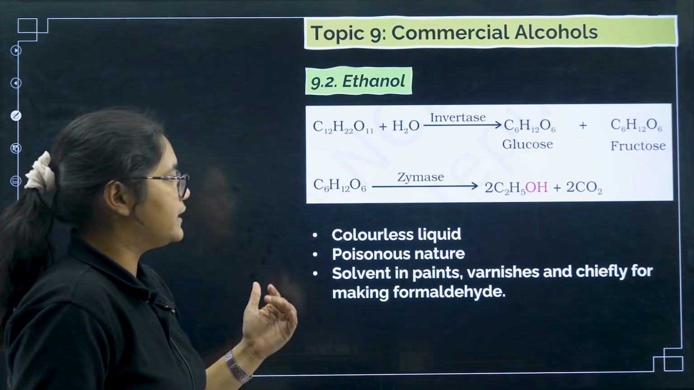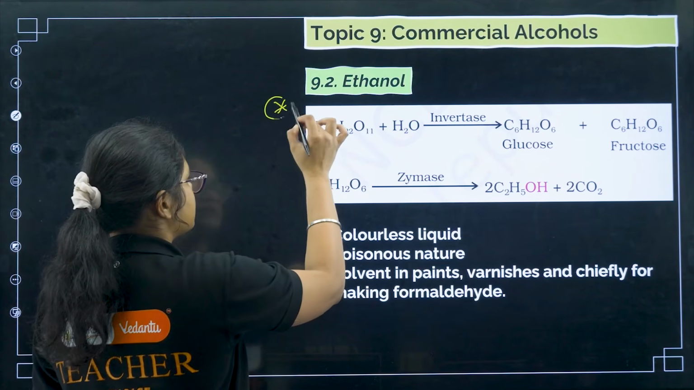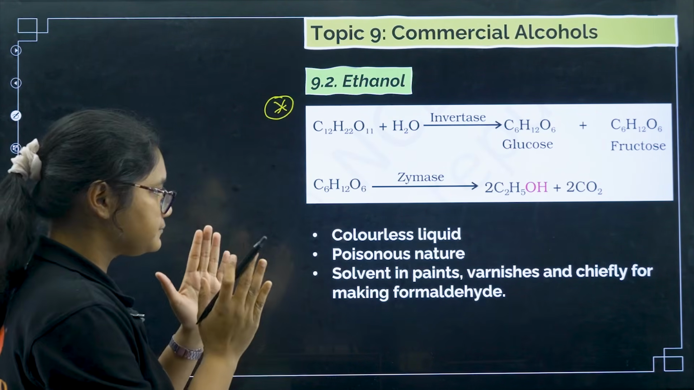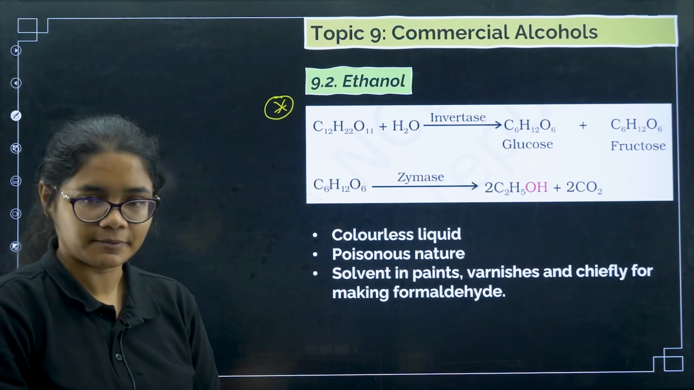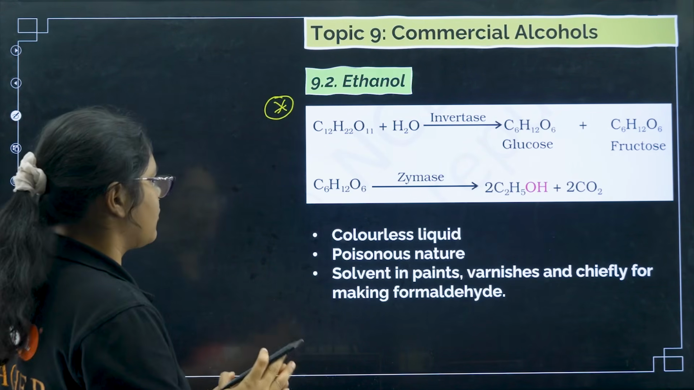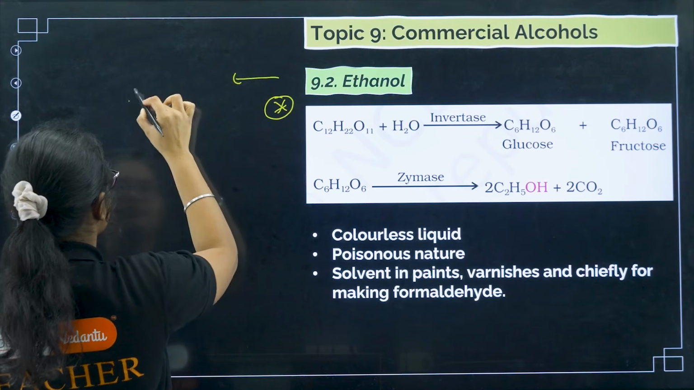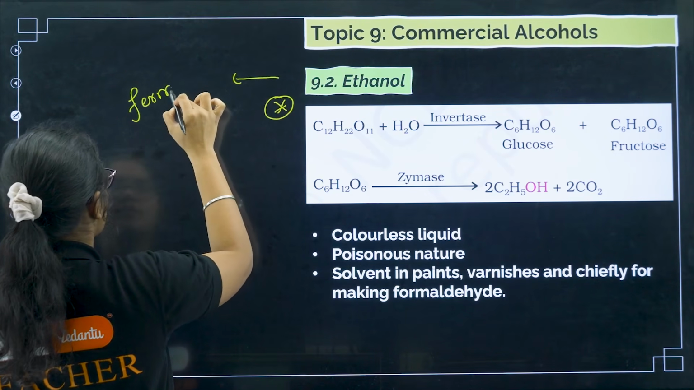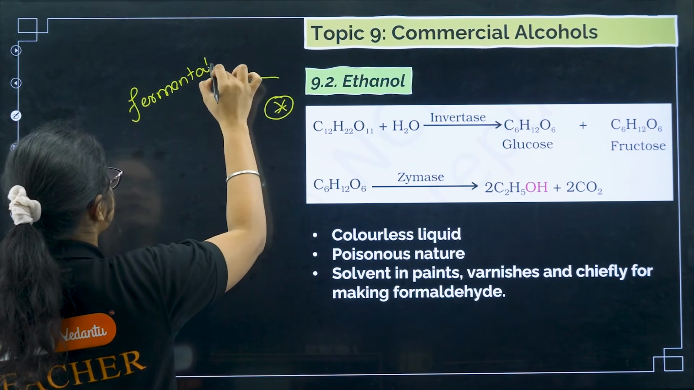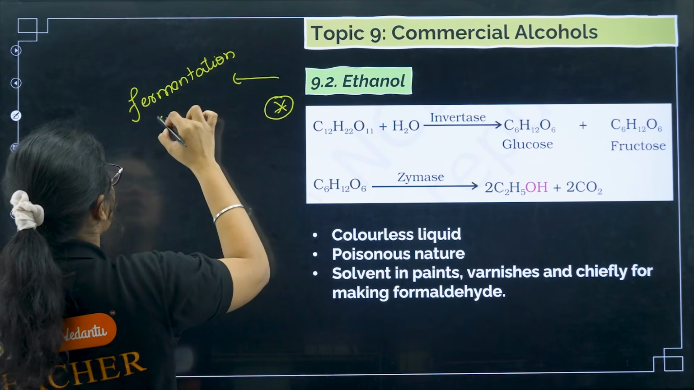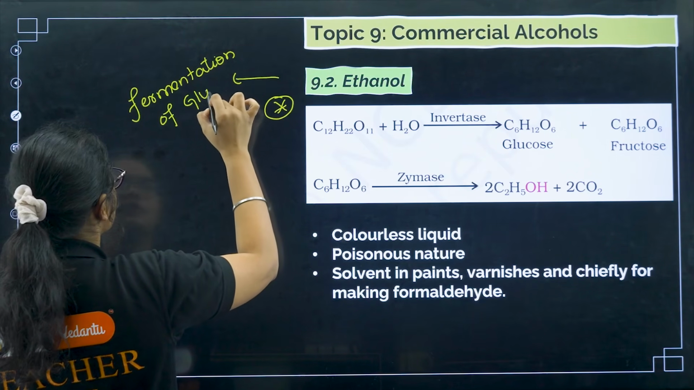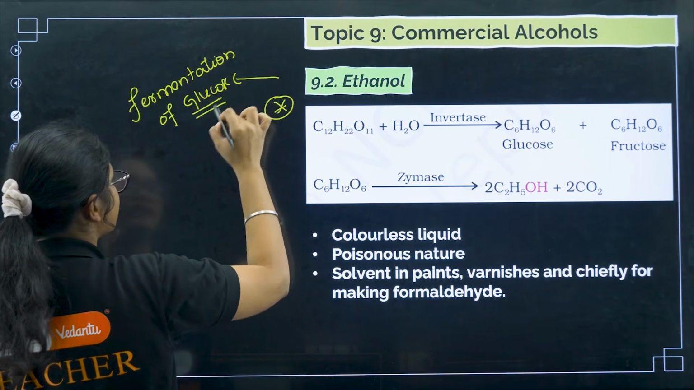Next, coming to ethanol, this is very important. From here questions have been asked repeatedly. So how is ethanol actually prepared? Ethanol is prepared from the fermentation of glucose. Now how to derive this glucose?